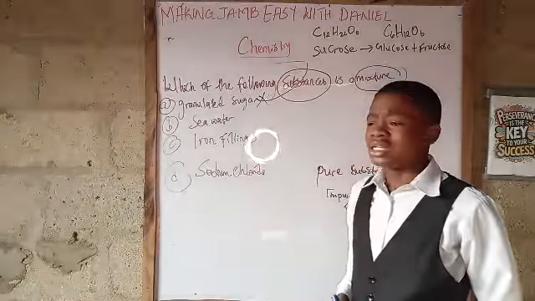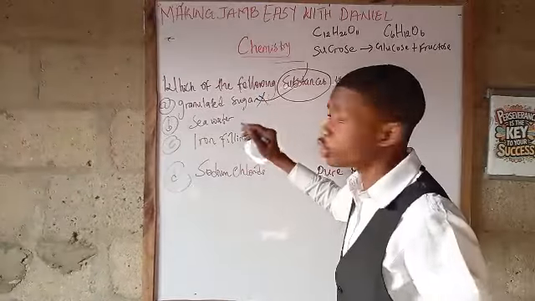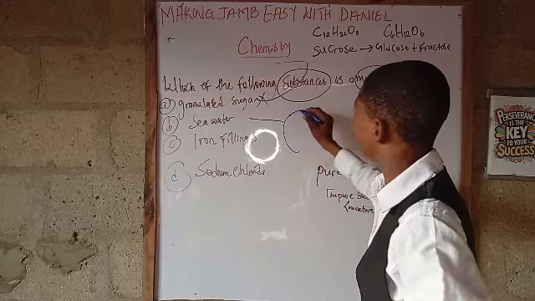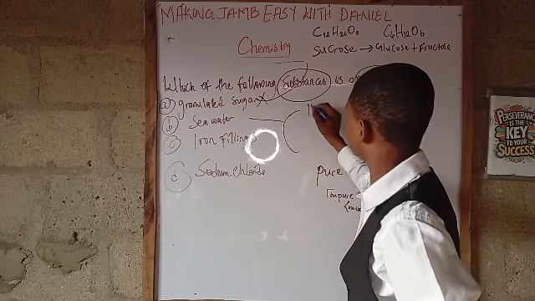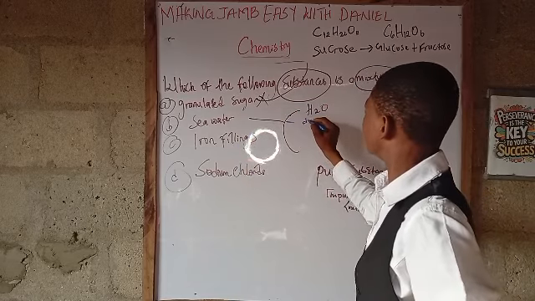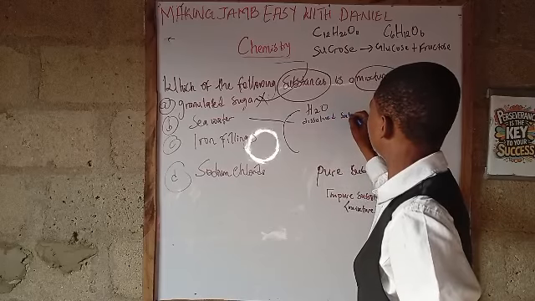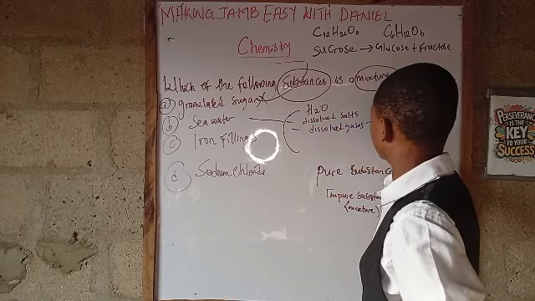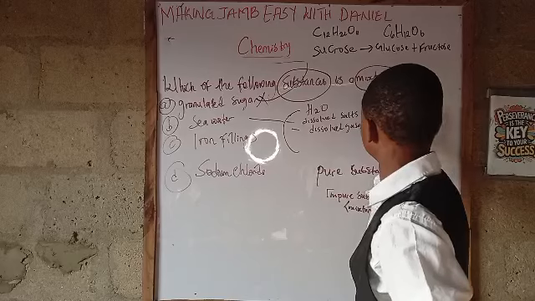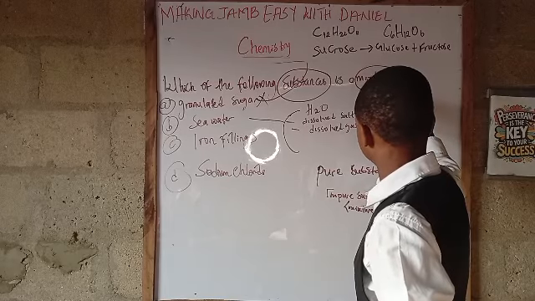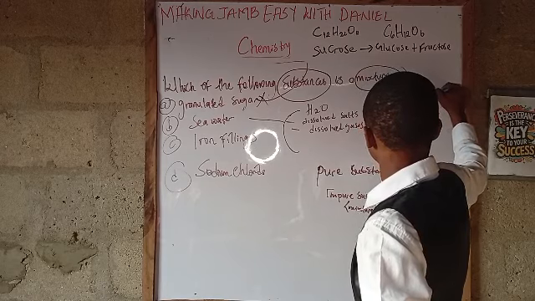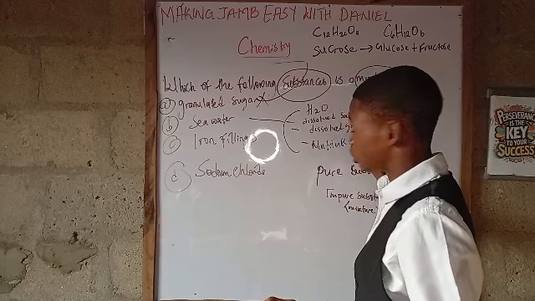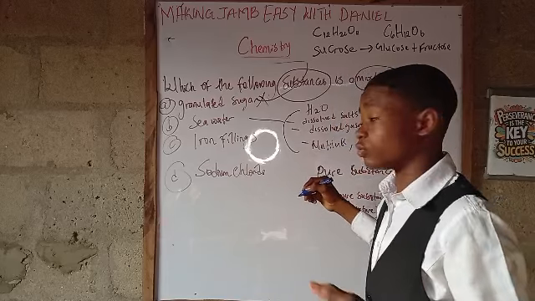Looking at seawater, it is water, yes, but it's not just ordinary water. It's water gotten from the sea. And seawater is water that contains different things, different components. Number one is normal water, H2O. It also contains dissolved salts. It also contains dissolved gases. Dissolved gases like what? We have nitrogen gas, we have oxygen gas, we have carbon dioxide. It also has nutrients in it. Nutrients like what? We have the likes of phosphates, silicates, and nitrates.